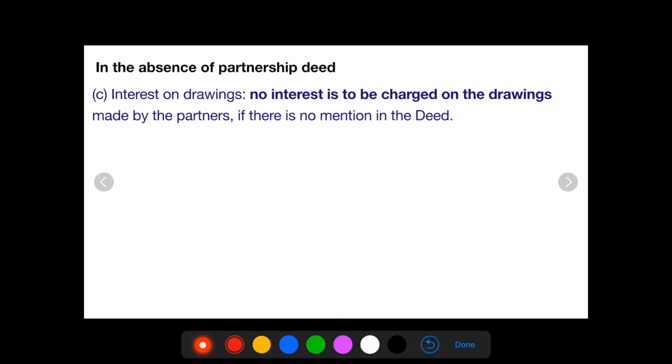C. Interest on drawings. No interest is to be charged on drawings made by the partners if there is no mention in the deed. So, suppose the partners have withdrawn the capital. However, if the deed is silent, in such a situation, no interest is to be charged on such drawings.